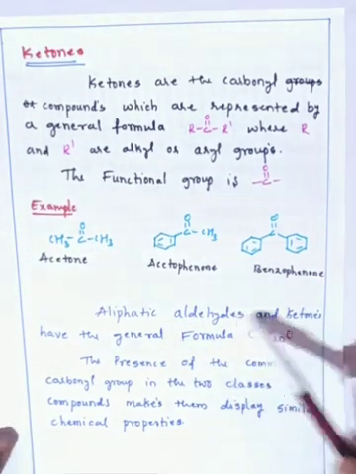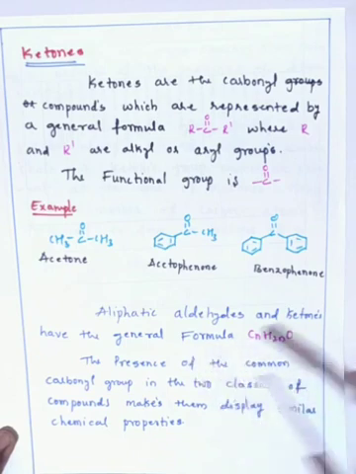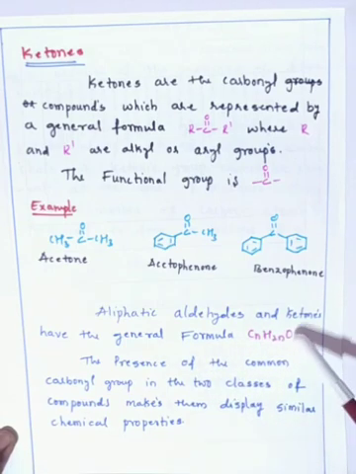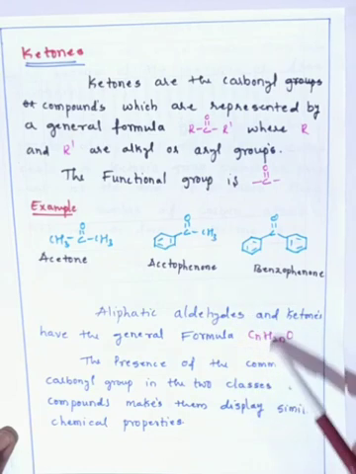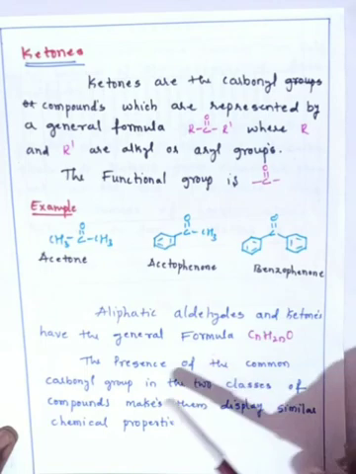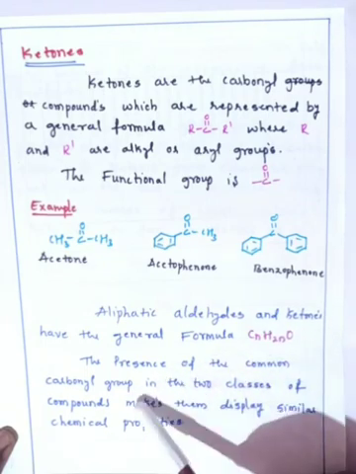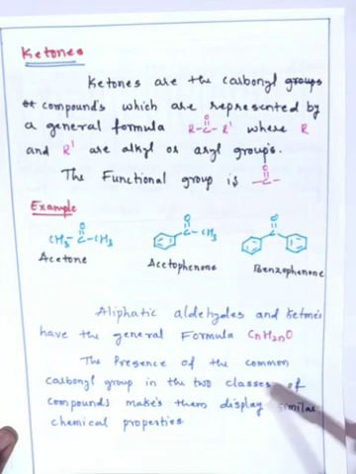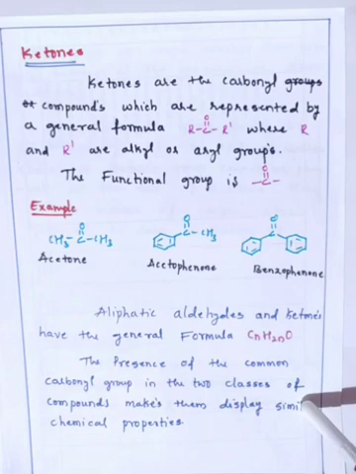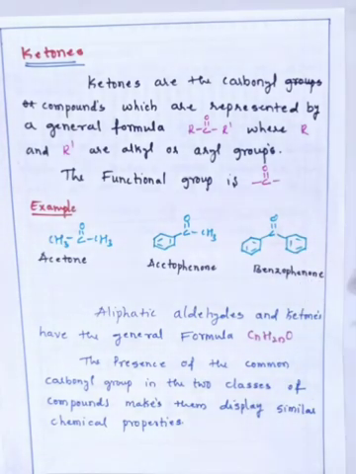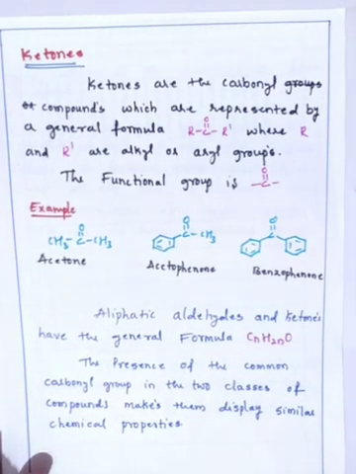Aliphatic aldehydes and ketones have the general formula CnH2nO. The presence of a common carbonyl group in the two classes of compounds makes them display similar chemical properties. That means both ketones and aldehydes contain the carbonyl group, so both molecules can show similar chemical properties, that is, in reactions.